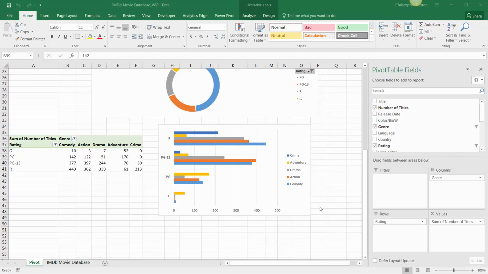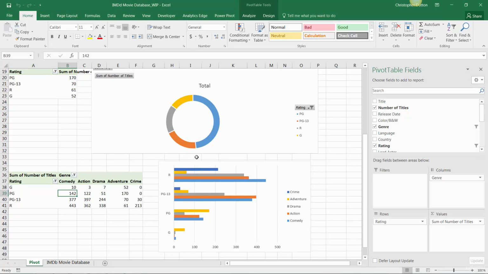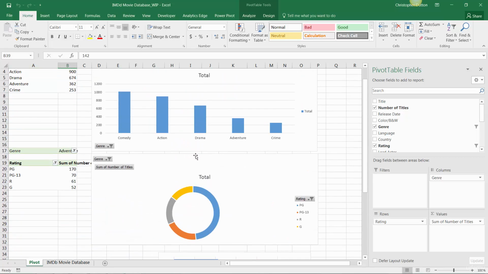In the last demo, when we dragged the genre field into the column labels in our third pivot, our worksheet automatically resized a bunch of columns due to a default setting called autofit. So what happened was that all of these columns all the way out to R got crunched down to the minimum width necessary to display the data in all of those genre columns, which in turn shrunk the width of any charts that happen to be sitting on top of those columns.